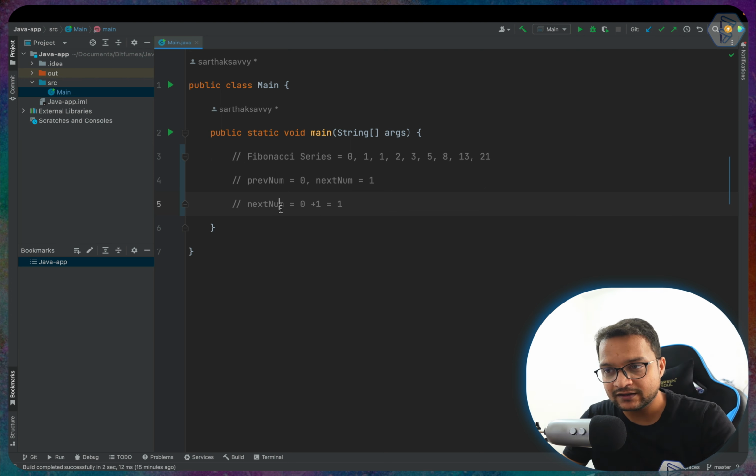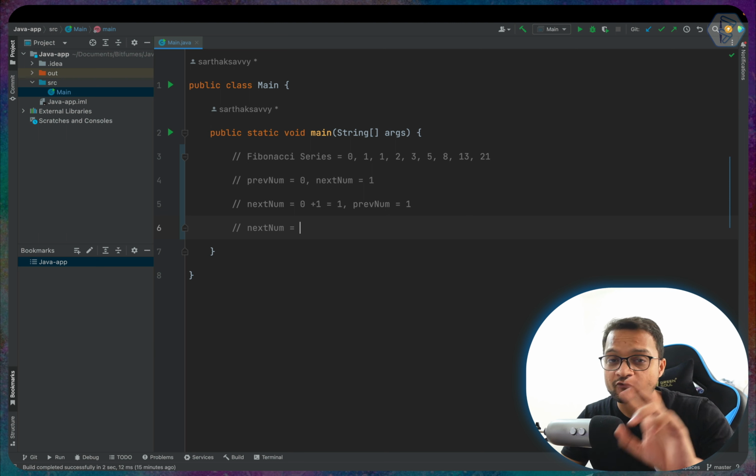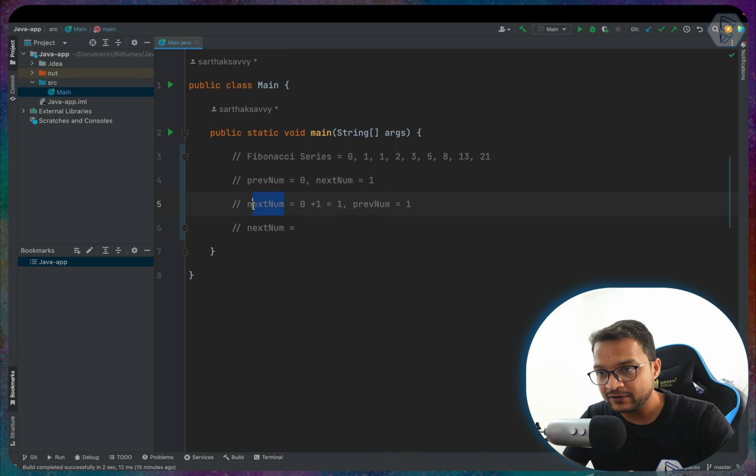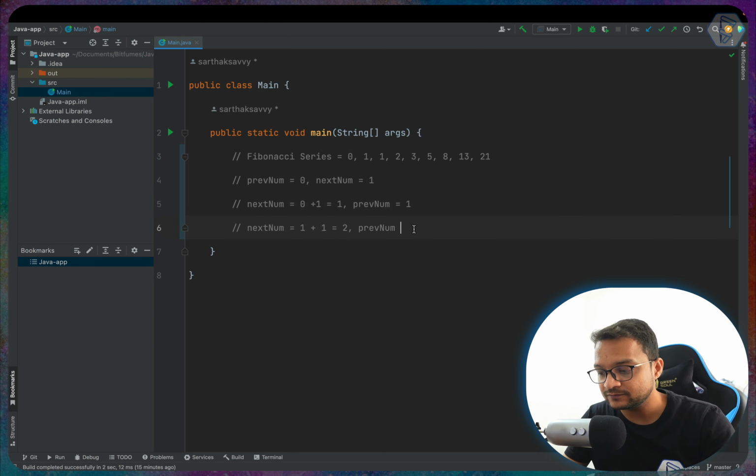So the next number now becomes 1, and previous becomes the old next. What was the old next? The old next was 1, so the previous number becomes 1. Now what will be the next number? The sum of the previous two, which is 1 and 1. So 1 plus 1 is equal to 2. And now what should be the previous number? The previous number is the next number of the last iteration, which is 1.